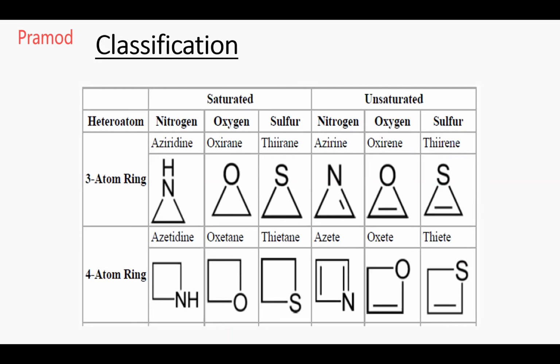As you've seen when I was showing the structure, I said nitrogen-containing saturated is IRNE, whereas unsaturated is ENE. For fully saturated DINE, whereas in this case, without nitrogen, it is ANE. So these are some of the changes in the name that you can see, which you have studied when I showed you earlier with the structures.